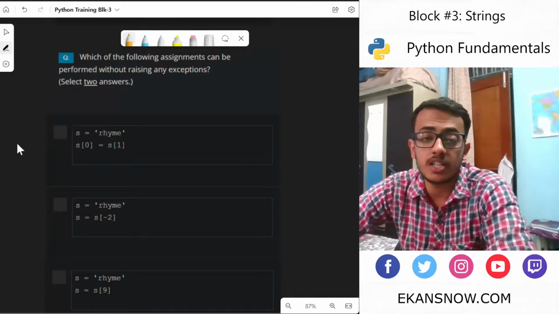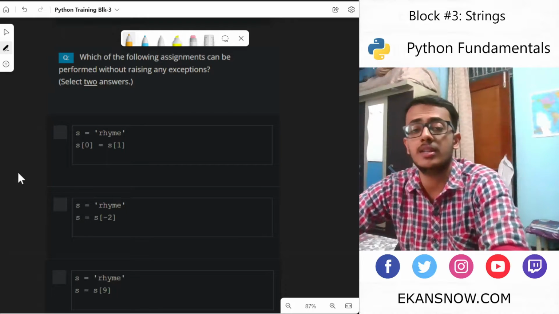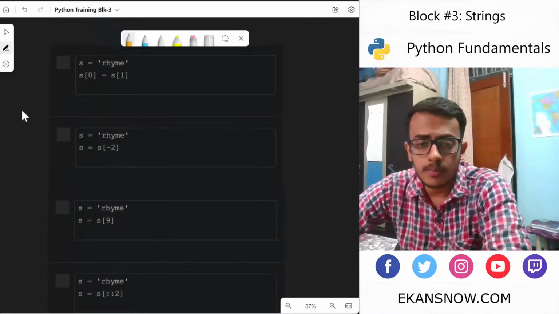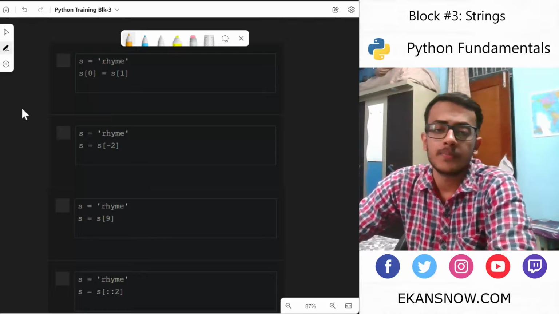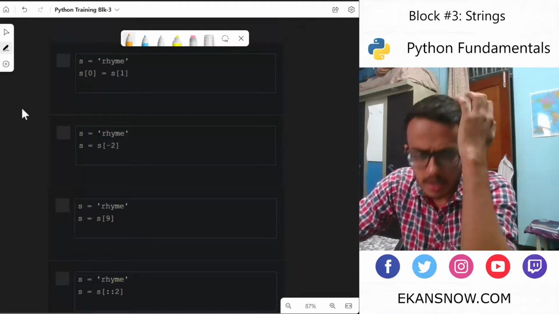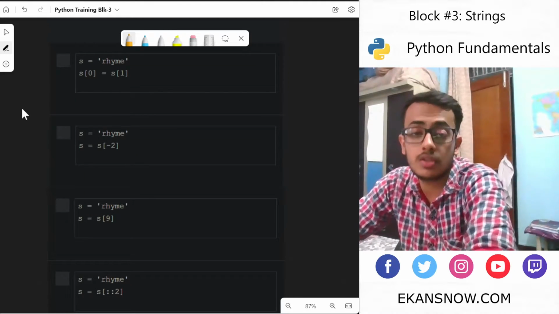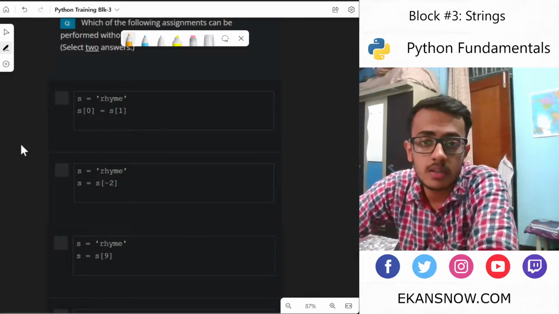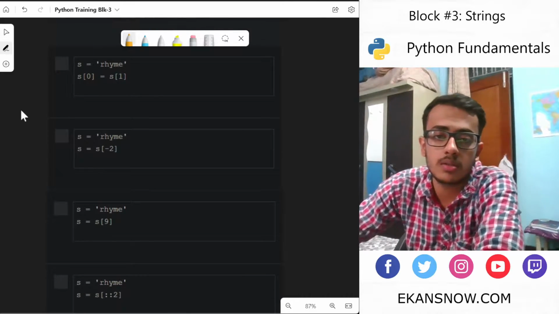Which of the following assignments can be performed without raising any exceptions? So we don't want any error or any exception to be thrown. Which of these are correct? There are two correct answers.